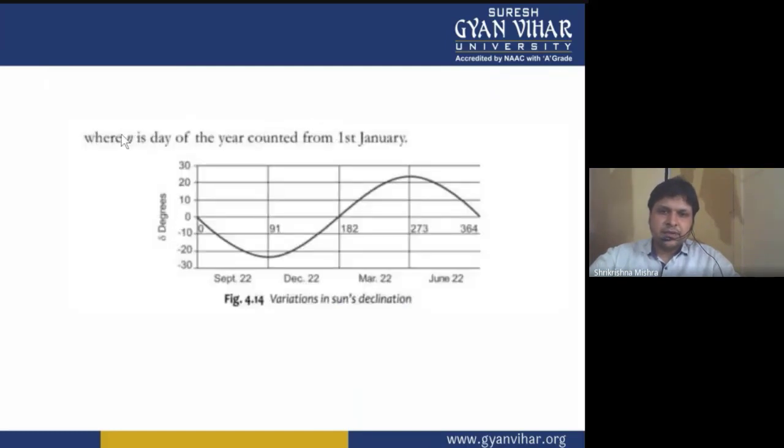The value of the declination angle depends on the particular day of the year. If that day lies in December, the declination angle will be different; if it lies in September, it will have a different value. The change in the declination angle follows a sinusoidal path.